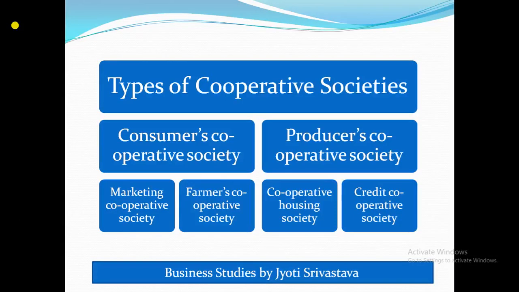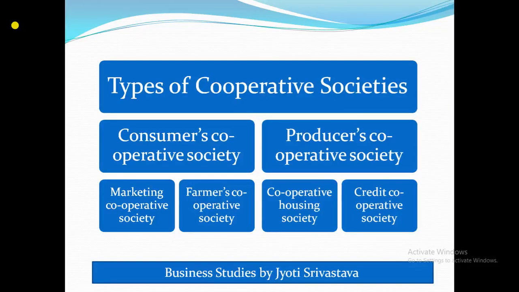So why are these societies actually formed? Because of some individuals, and they are small. Suppose the consumer, there are many individuals whose purchasing power is very low.